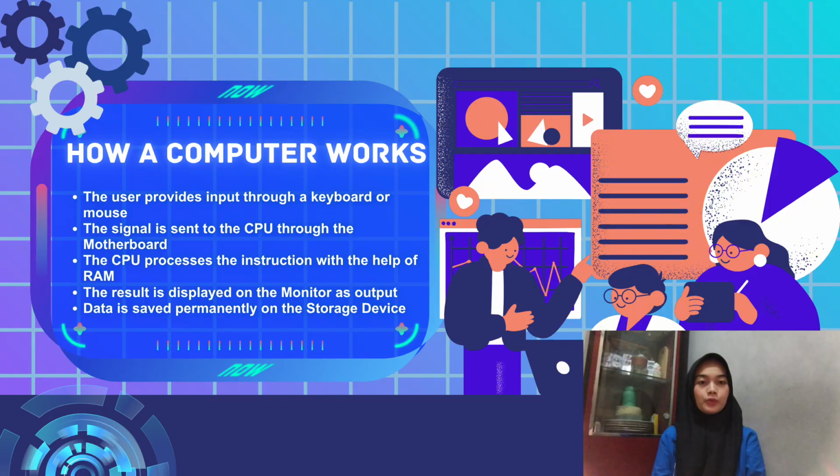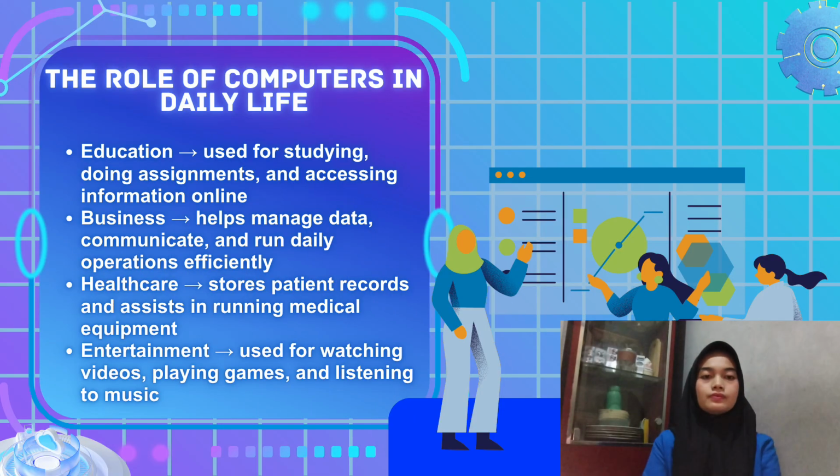So, how does a computer actually work? Let me explain step by step. First, the user provides input through a keyboard or mouse. The signal is then sent to the CPU through the motherboard. The CPU processes the instruction with the help of RAM. The result is then displayed on the monitor as output. And finally, the data is saved permanently on the storage device. The entire process happens in just milliseconds every time you use your computer.